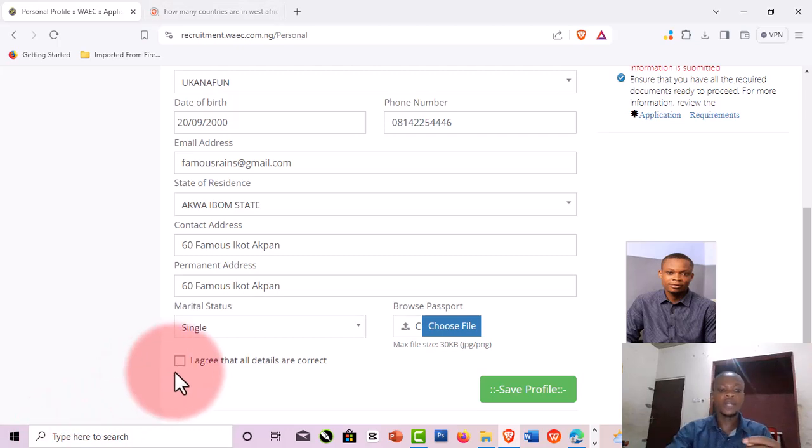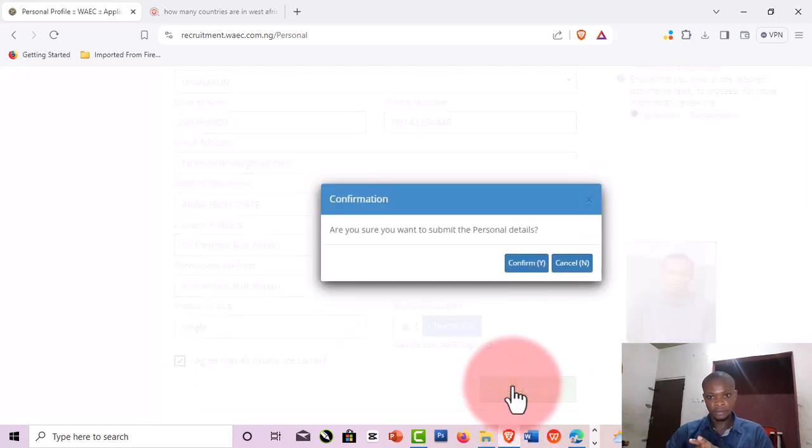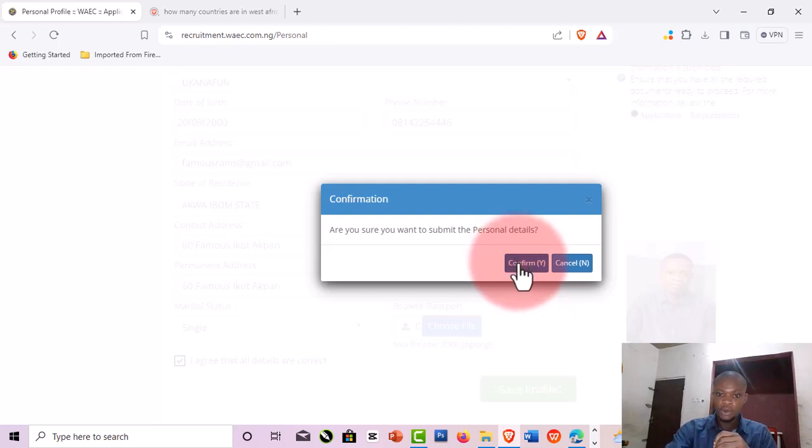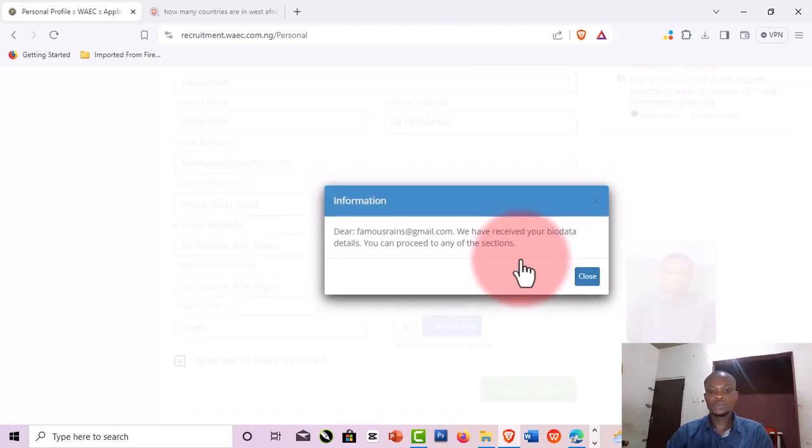So with this now, I will now check here. I agree that all details are correct. So I must check that point. Then I'll click save profile, and I'm going to click here confirm. This, are you sure you want to submit? Say yes. So that is done.